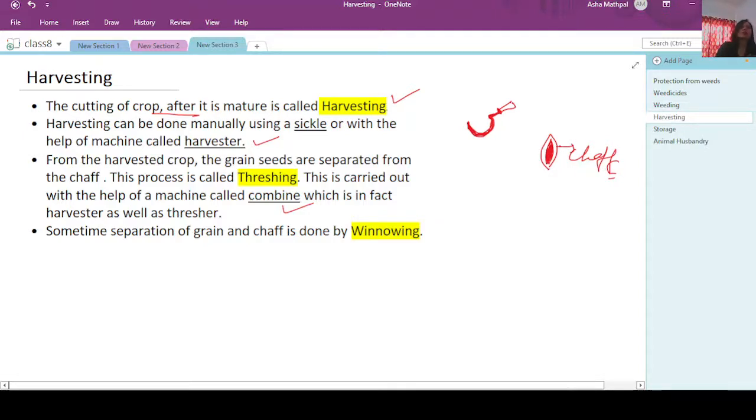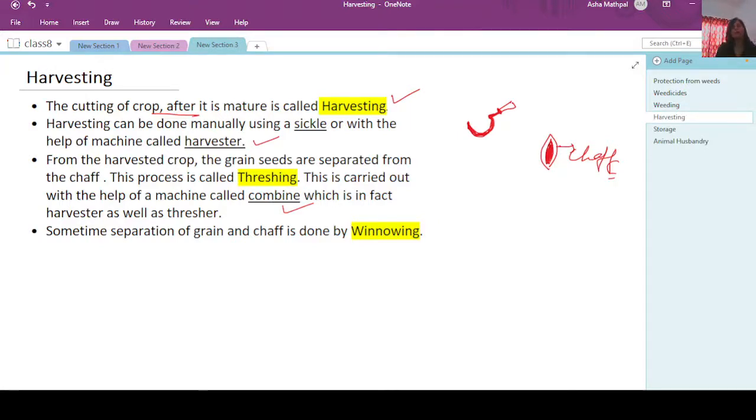The traditional method of threshing was taking the cut crop in the form of a bundle and beating it over a very hard stone. What will happen during this action of beating? The dry flaky outer surface or the leafy surface will break and give out the grains.